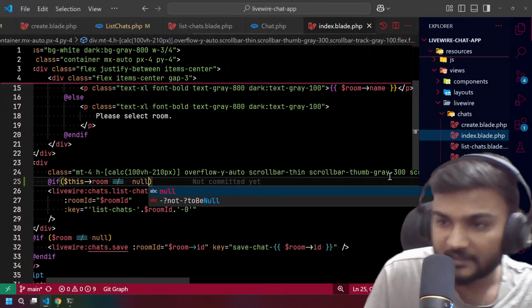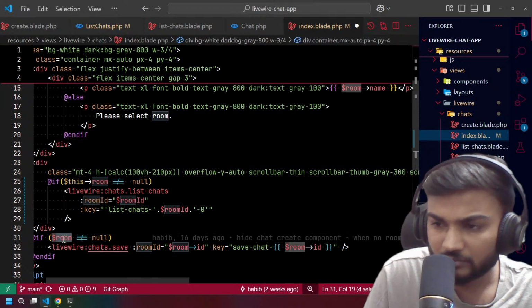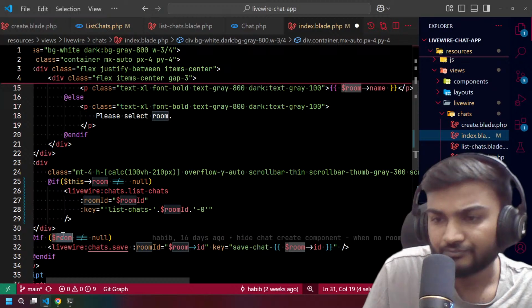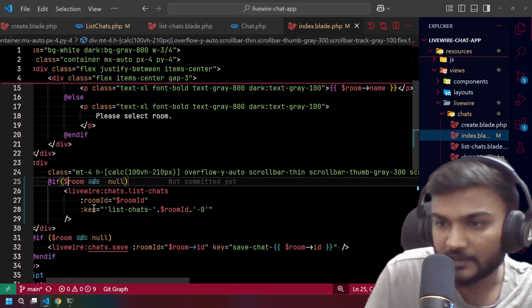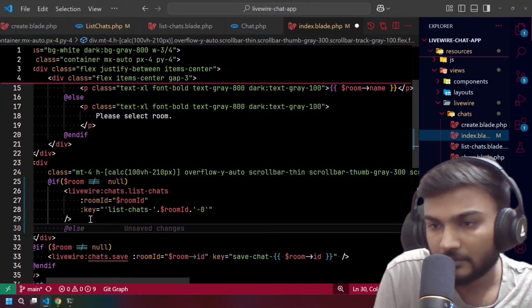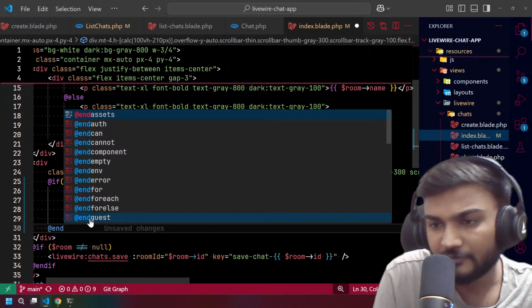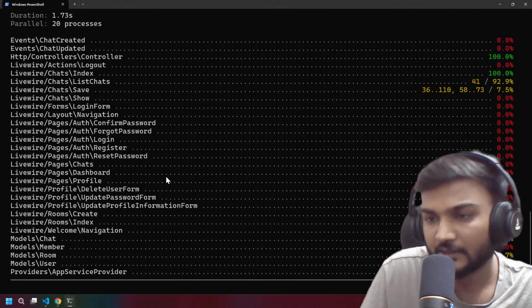Then we will include it, we are also using this as a room. Let's use it likewise, and of course not else. For now I don't need anything.